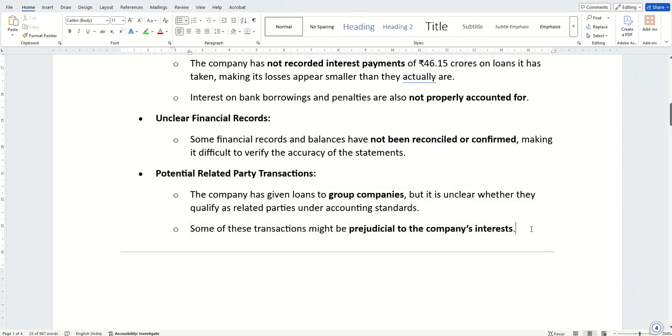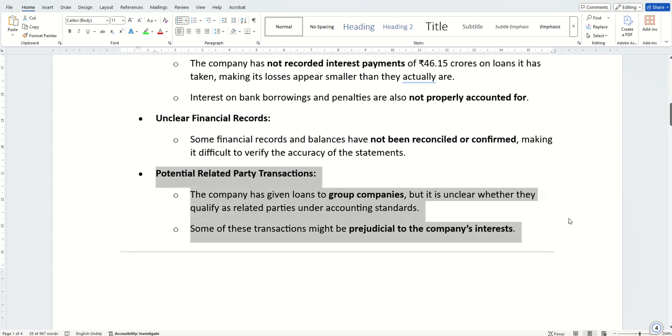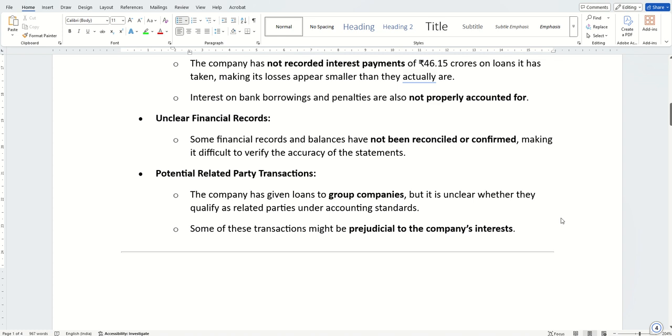This is the biggest culprit and a golden test for your management quality. Usually, non-quality promoters or rogue promoters pilfer the company's money through related party transactions, where the money of the listed company is channelled towards the related party through loans or an entity held by the related party. That's a separate topic altogether. We can discuss it in a separate video if required.